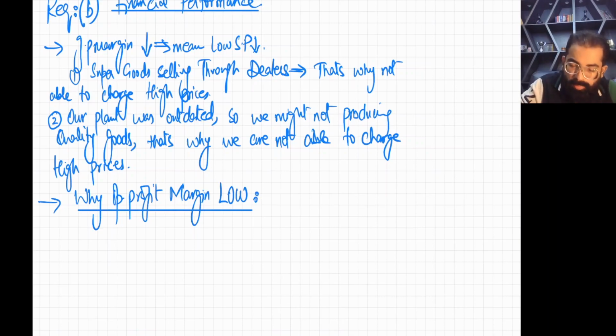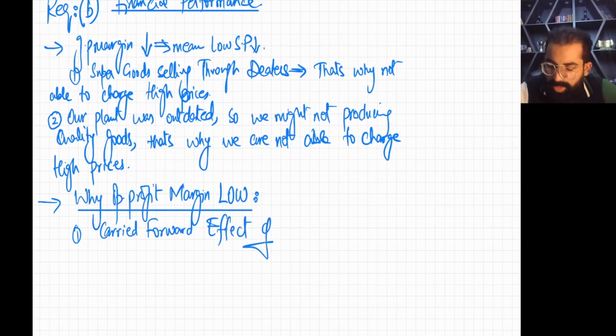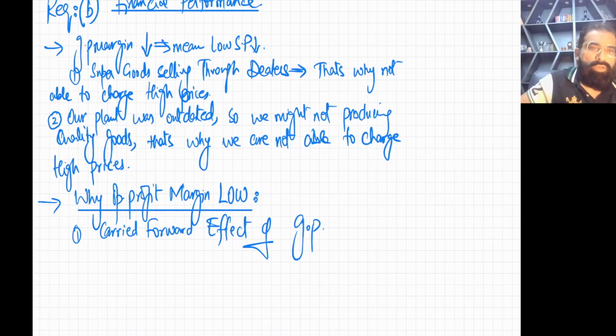Why is operating margin low? Number one, carried forward effect of GP.